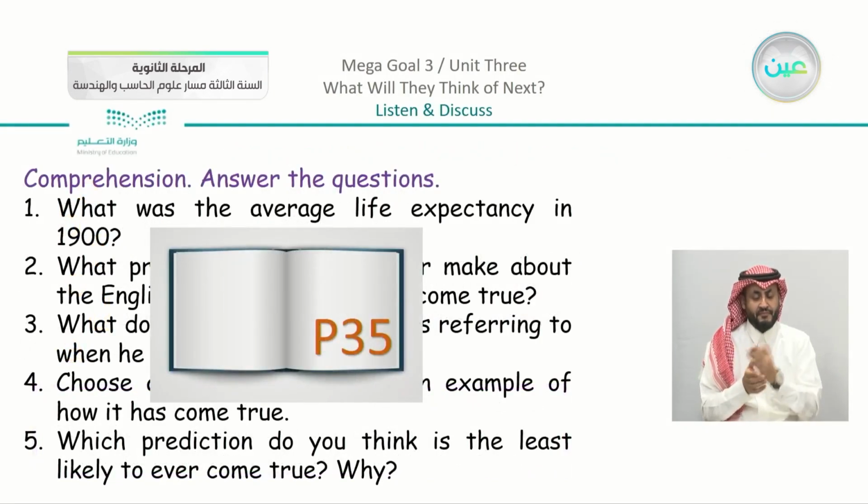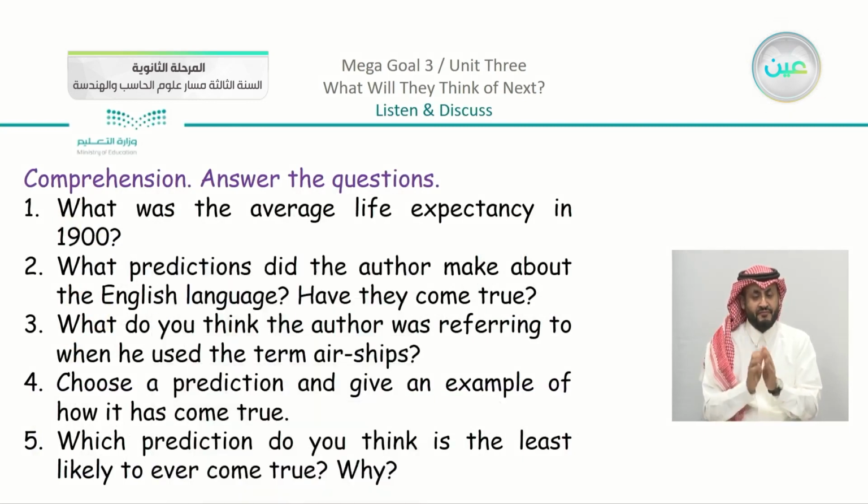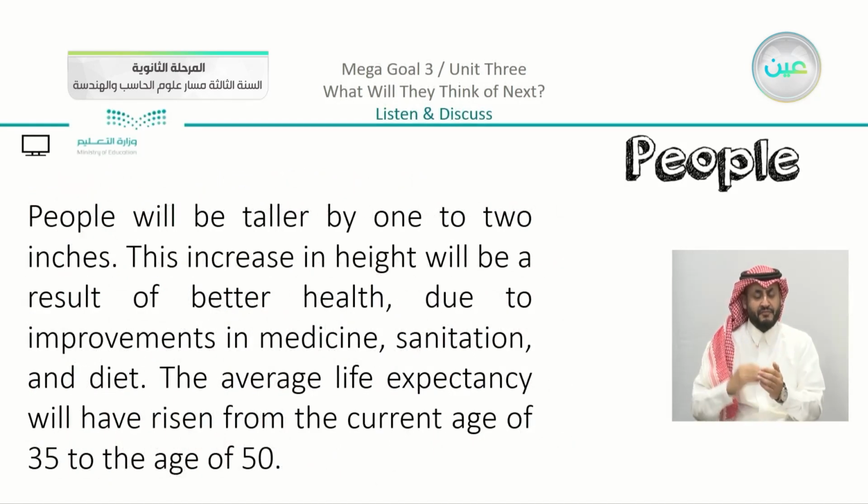Now we do have the comprehension questions, page number 35. So we have the five questions. We're going to see what the answers from the book are. Now this was homework. We're going to just revise the answers here. We do have the first one.